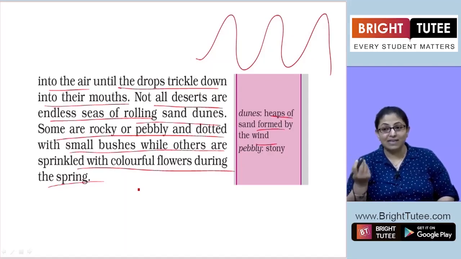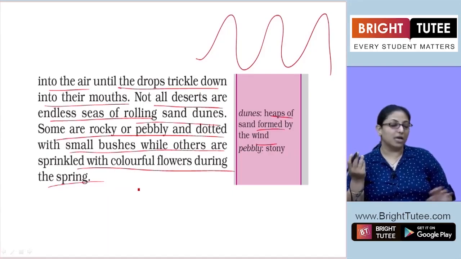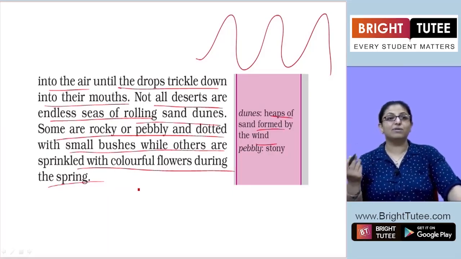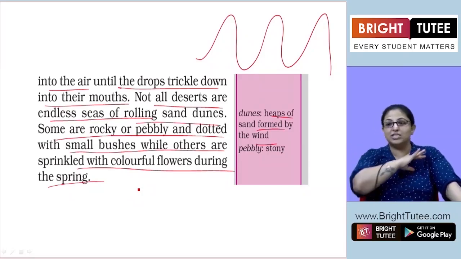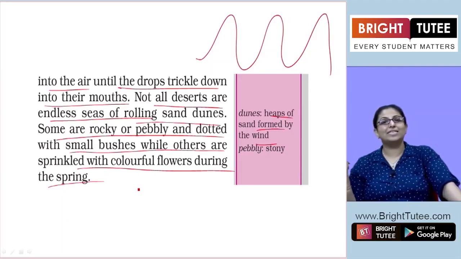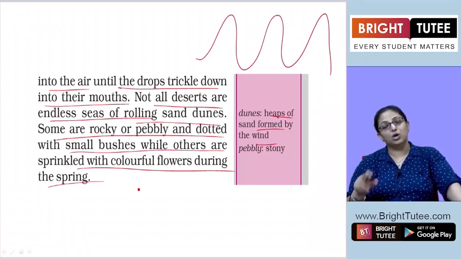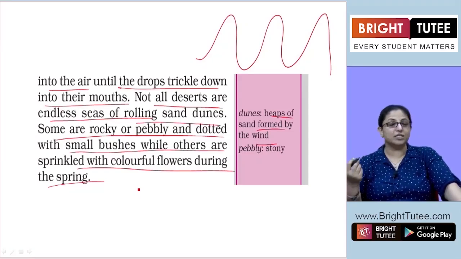Some deserts even have colorful flowers in the spring season. Though it sounds unimaginable, because the deserts we imagine are just the wide sea of sand, they are telling us that all deserts are not the same. Few deserts even have bushes, and they also have colorful flowers in the spring season.